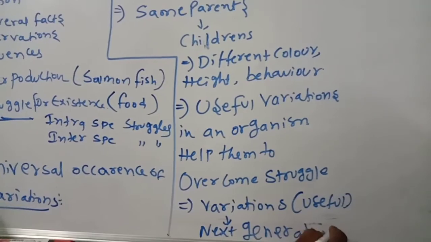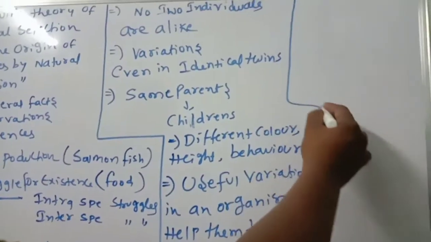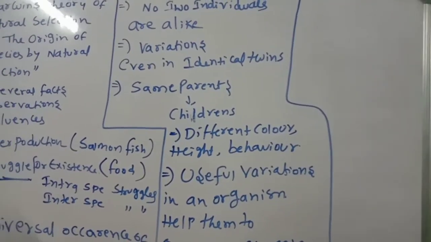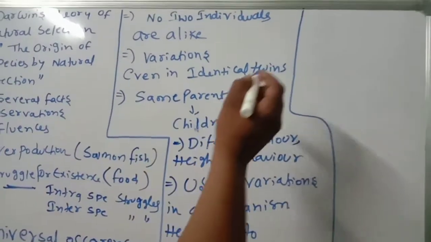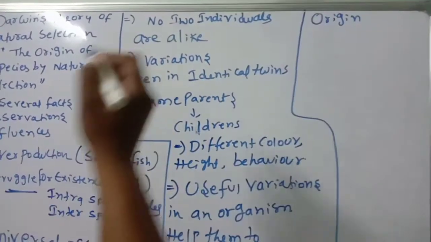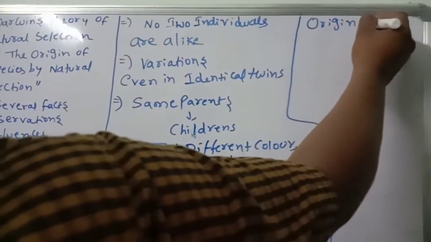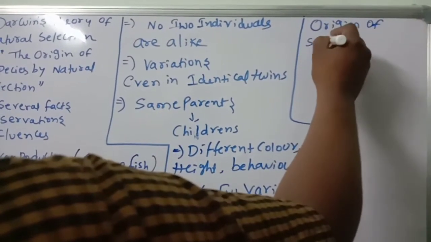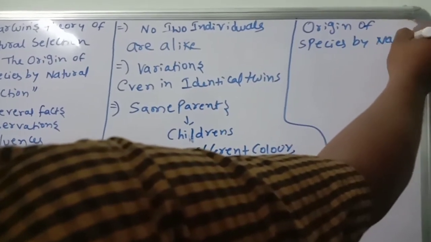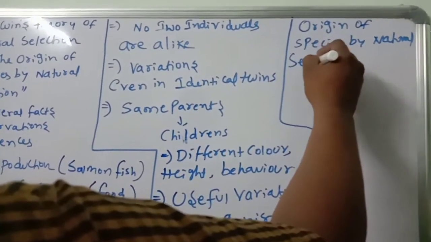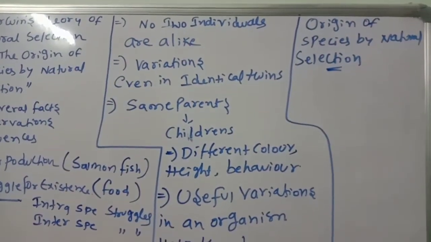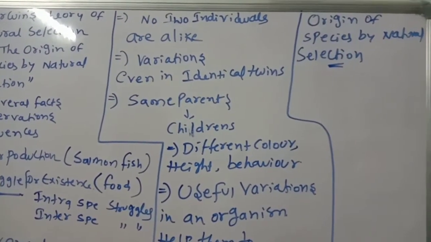These are the points Darwin told. Next one: Origin of Species by Natural Selection. How nature selected the species is also one of the factors.